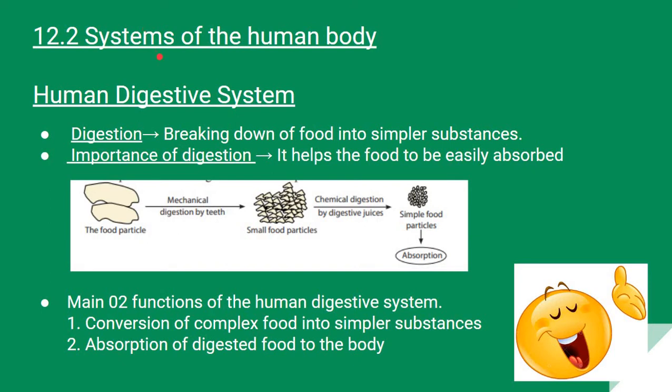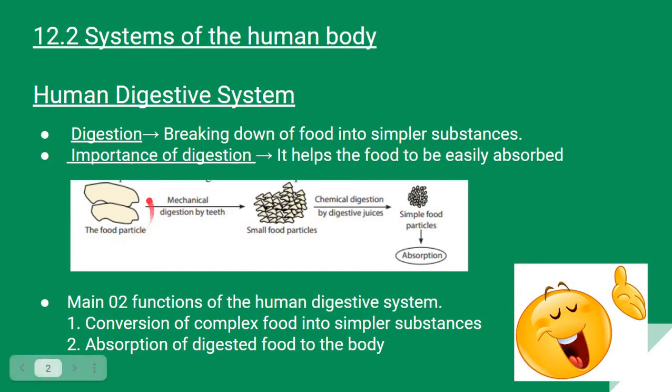So coming down to today's lesson, we are going to talk about the human digestive system. What do you mean by digestion? In simple terms, digestion is breaking down food into simpler substances. Why do we need to break this food into such small substances? Because it is quite easy to absorb them into our bodies.